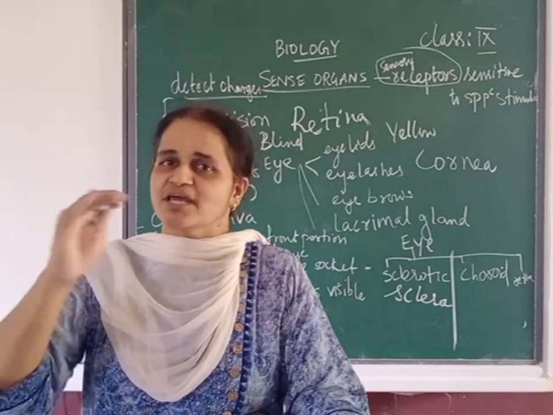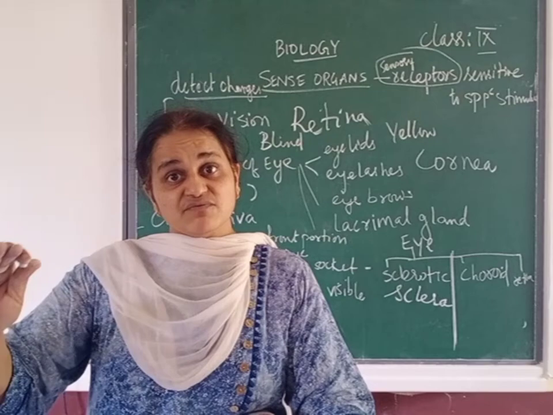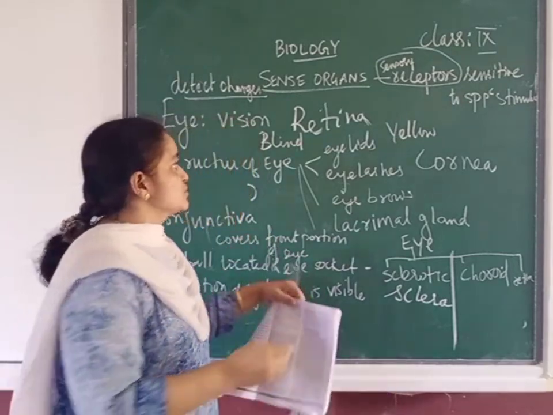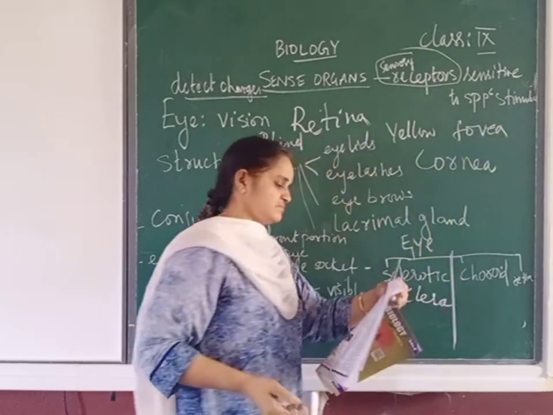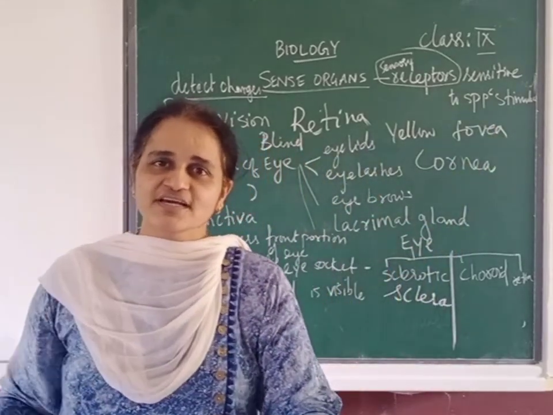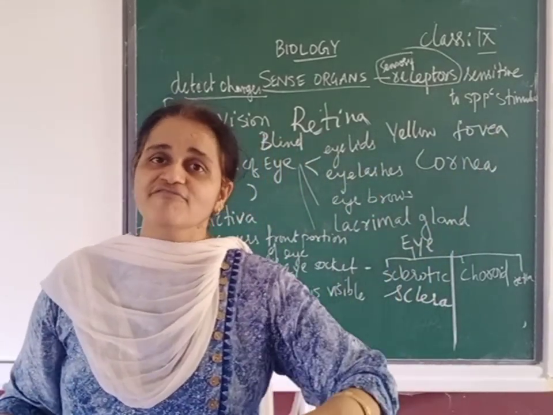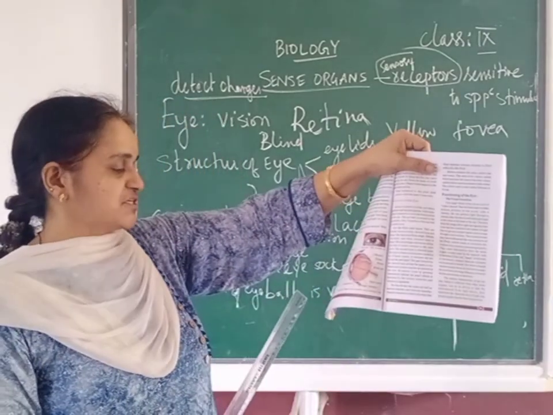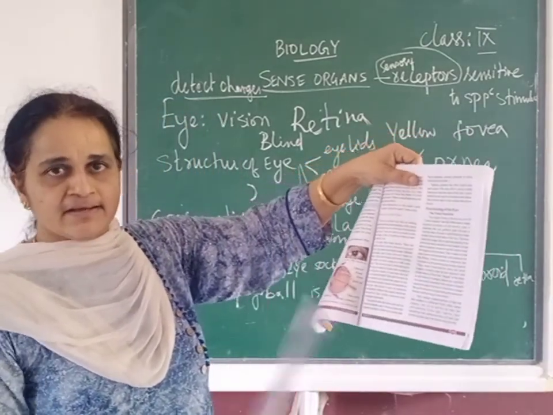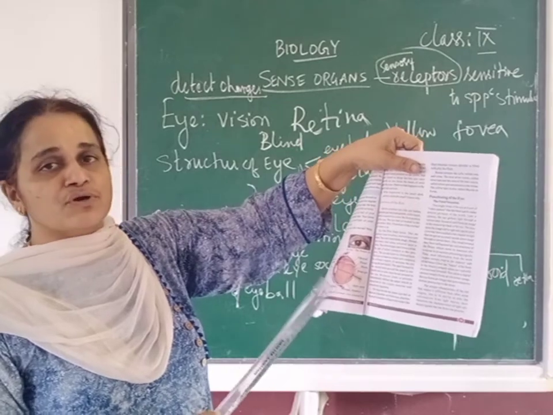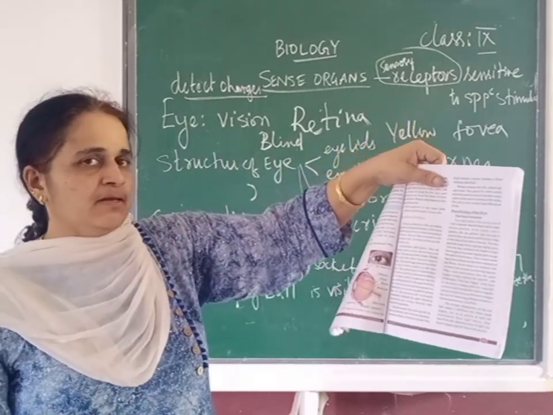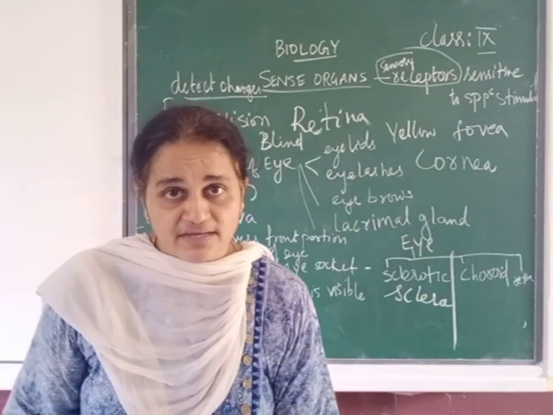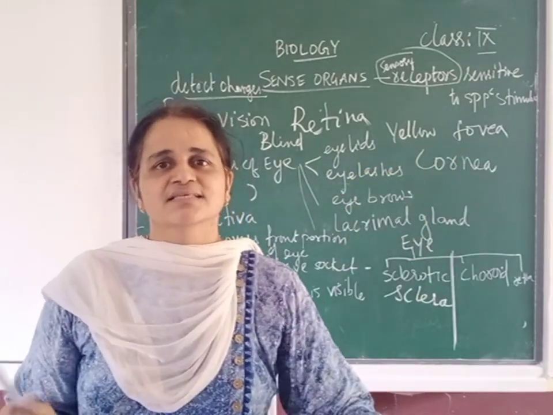No vision is blind spot. The best vision, yellow spot. Yellow spot is also called fovea, F-O-V-E-A. This is the structure of the eye. For that, refer to page number 78 and 79. You should also know how to draw the diagram, cross section of the eye. Now what is the functioning of the eye? We will do it in the next class. Thank you.